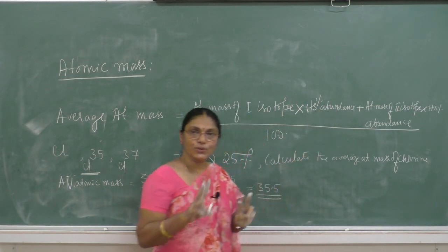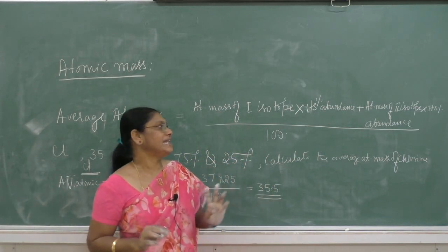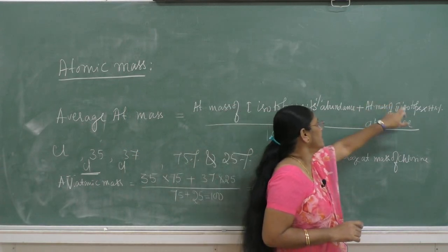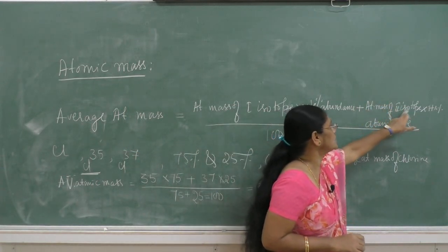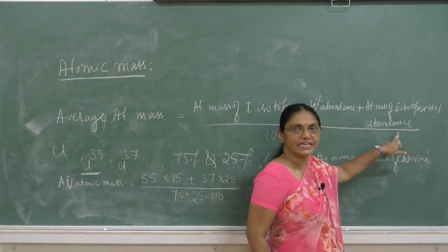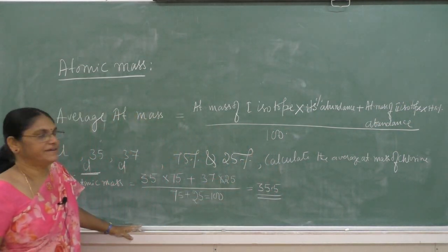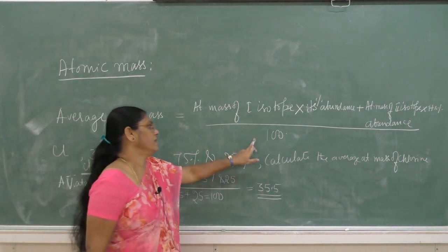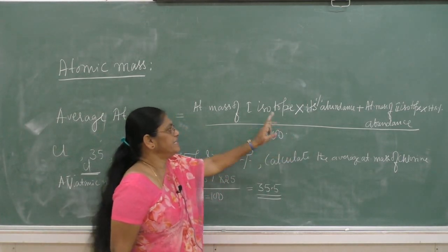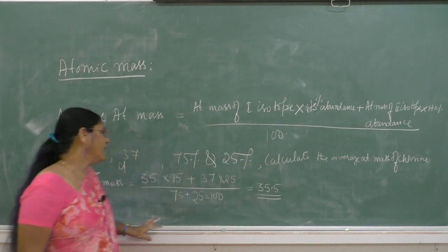If two isotopes are present for an element, then we add the second isotope's atomic mass multiplied by its abundance. This is whole divided by 100, that is the total percentage abundance of the two isotopes.